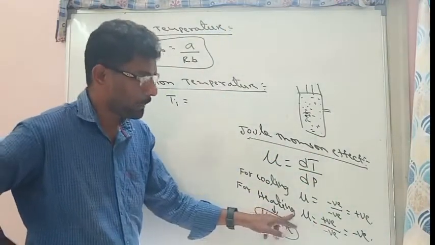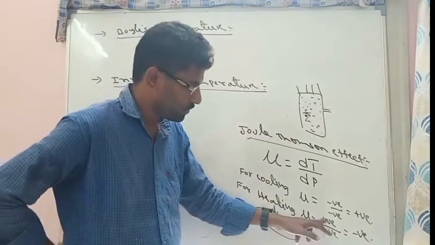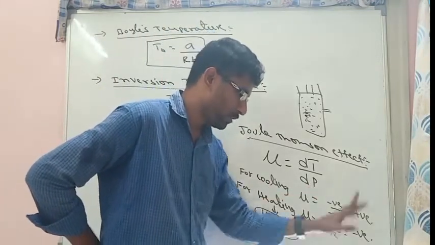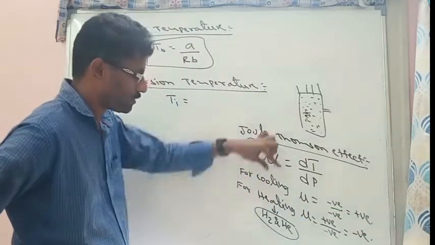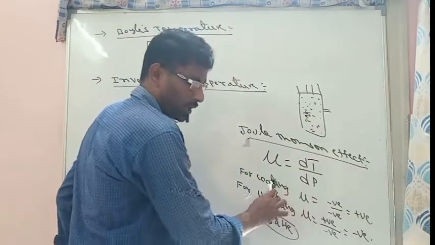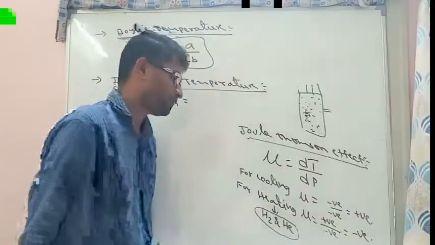But for heating, temperature will rise. So change in temperature will be positive. As usual, change in pressure will be negative. Total sign will be negative. So the Joule-Thomson coefficient, dT by dP, is positive for cooling and negative for heating.